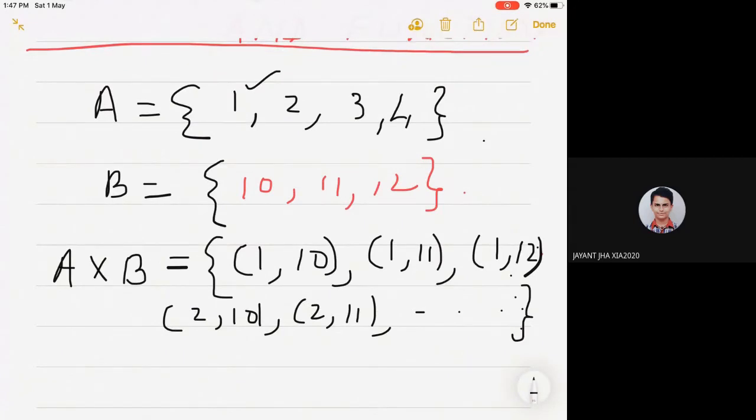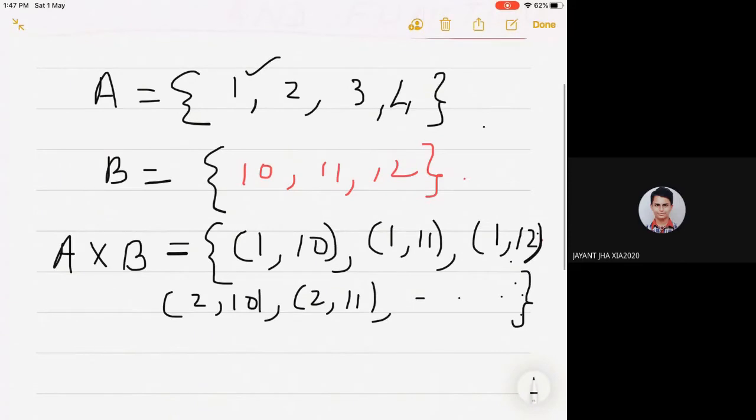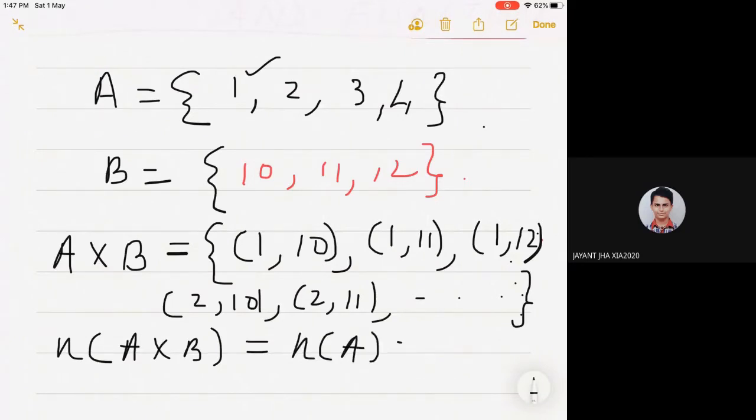And you know also how many elements will be there in A cross B. It will be the number of elements of A into the number of elements of B. This is what you have studied.